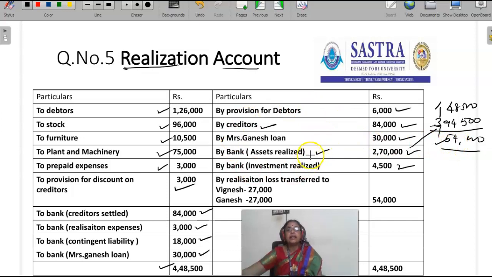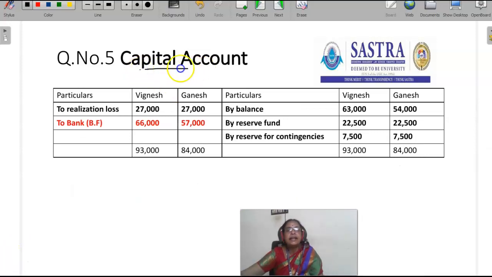So in this case, the realization account net result is a loss. This loss has to be transferred to the capital accounts of the partners. 54,000 is the total loss. The partners are following the 1:1 ratio. So it has to be transferred, Vignesh 27,000 rupees, Ganesh 27,000 rupees. The next step, we have to prepare the capital account. Balance is 63,000 rupees, 54,000 rupees. Realization loss we have to transfer, that is 27,000 rupees, 27,000 rupees.